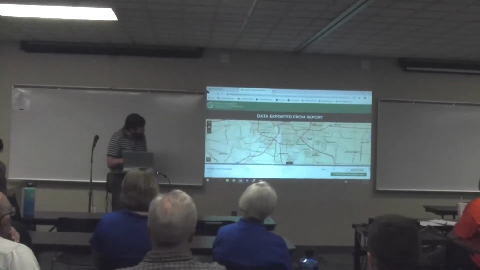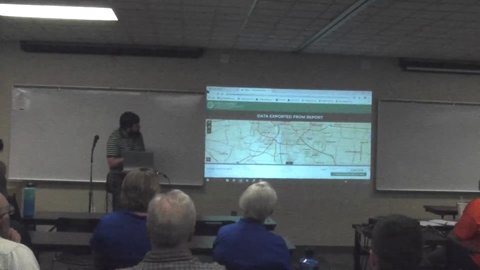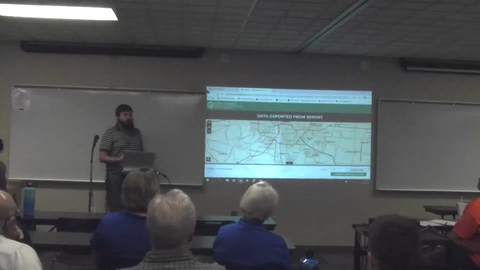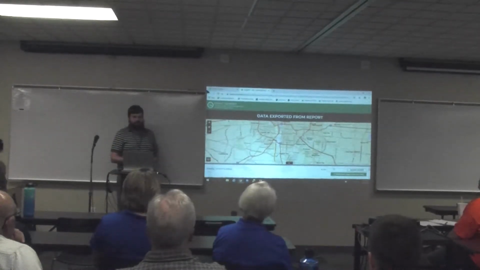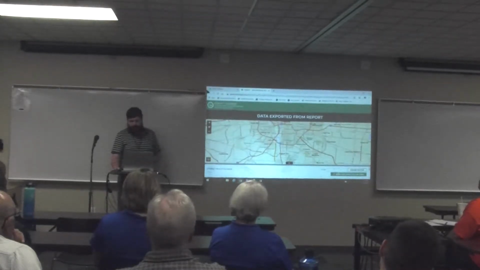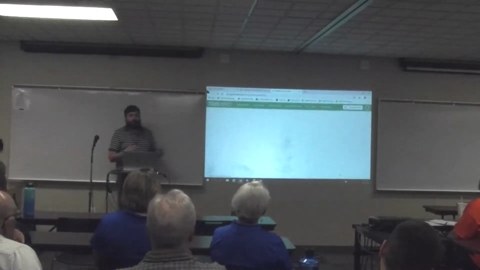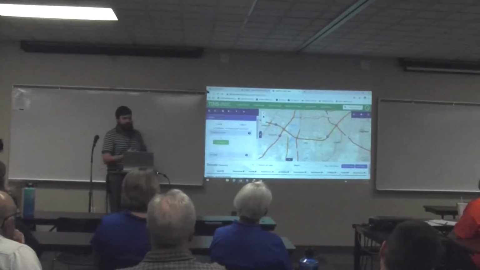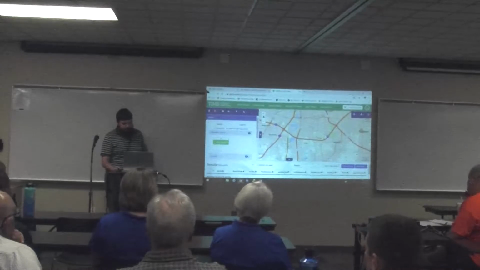So in this case, there's a segment of pavement right here that is below 60, and also some segments around in this area. Well, it's always useful to see that on the map, but maybe you want to see more information with that. Well, this tool allows you to export the data straight to TIMS. You can put this data right into TIMS, and then also bring up more information. So in this case, maybe there are projects that have already been planned over the next 4 years that are going to be there.